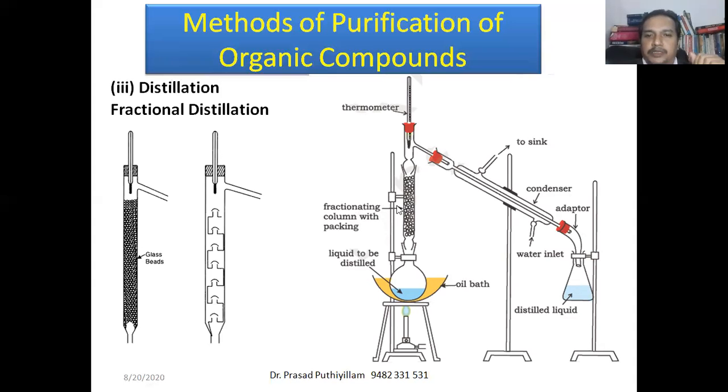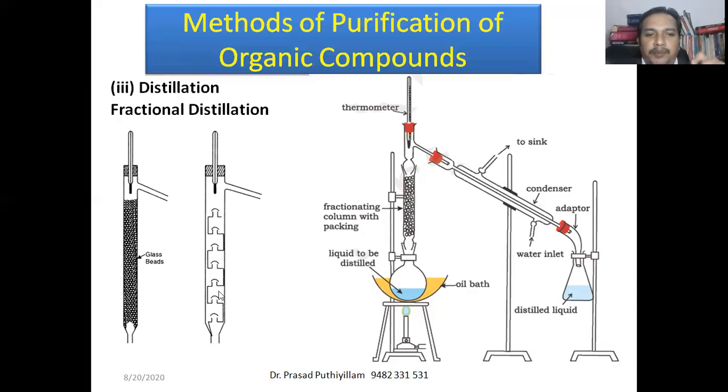So this is the setup for fractional distillation on a laboratory scale, which consists of the column we call the fractionating column. Two types of fractionating column we can prepare. One is a column filled with glass beads, which is very easy for a manufacturer to make. Or even if we have a column, we can open the lid and fill it with glass beads.